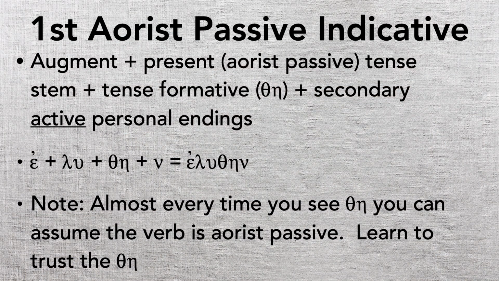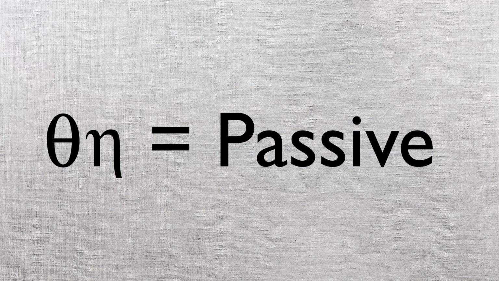It's fairly straightforward. Okay. Then we're going to put a tense formative in here, and in this case, it's going to be a theta eta. Okay, the tense formative is theta eta. Okay, we haven't seen that yet. That's a different tense formative. But here's the good news about that. That's different enough. It's not like a sigma epsilon or something like that. It's a theta eta. It stands out, and that's going to scream to you that it's passive. This is going to be the international sign of the passive, particularly the theta. But here, that theta eta equals passive. We want to burn that into our brains, okay?